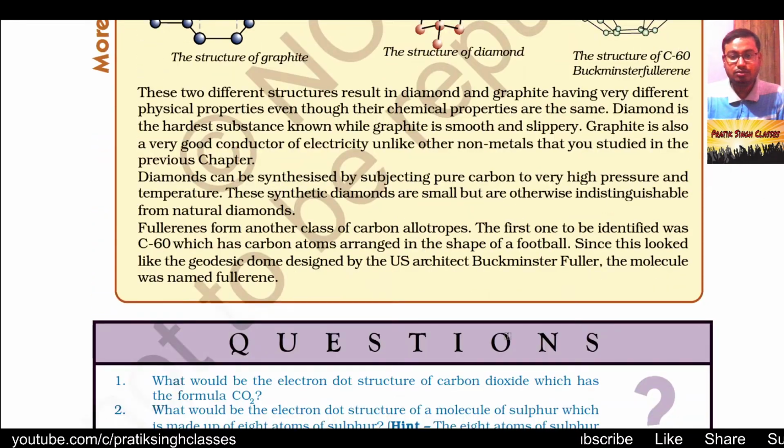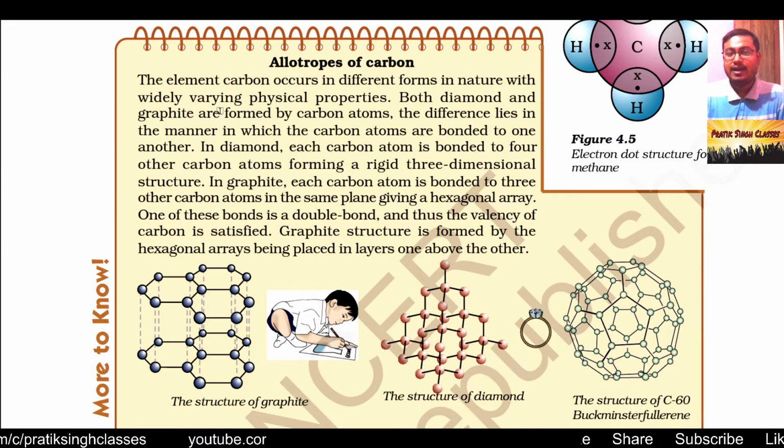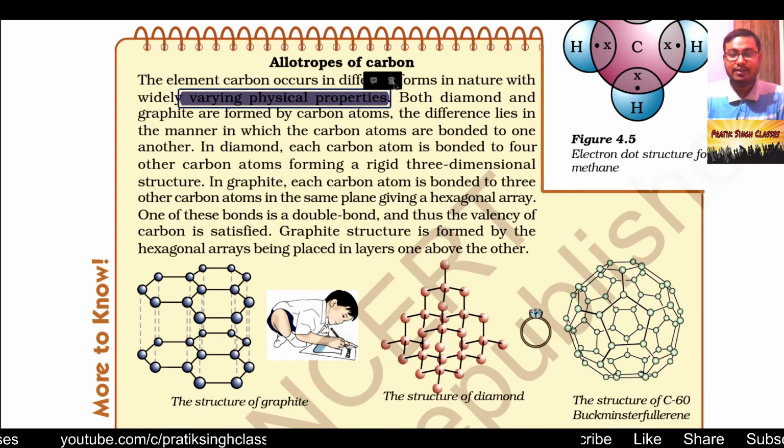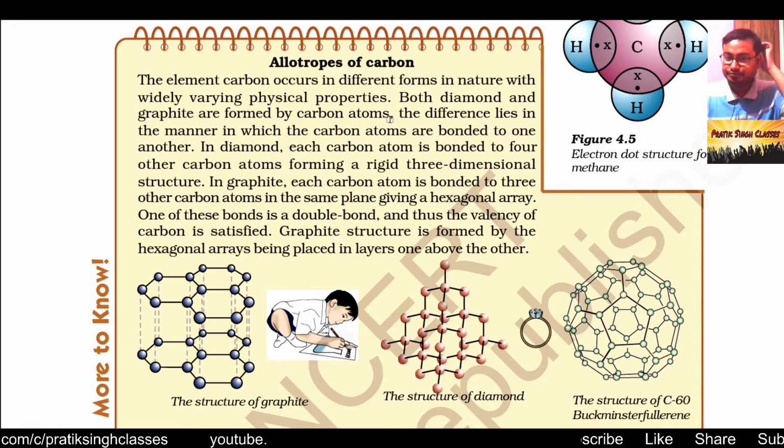Now coming to allotrope forms of carbon. The element carbon occurs in different forms in nature with widely varying physical properties. Both diamond and graphite are formed by carbon atoms. When carbon or carbonic material goes through very high temperature and pressure for a long time, it converts into diamond, but when the pressure and temperature are not sufficient, it converts into graphite.